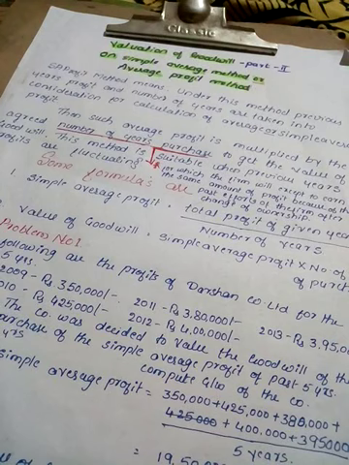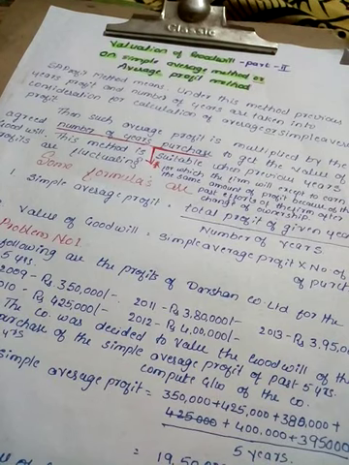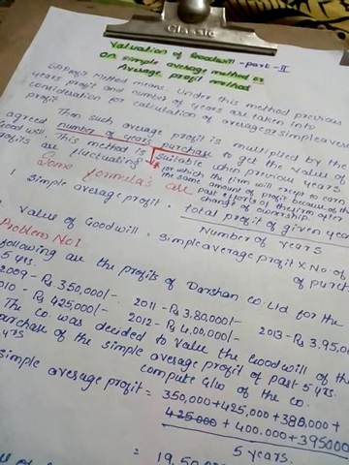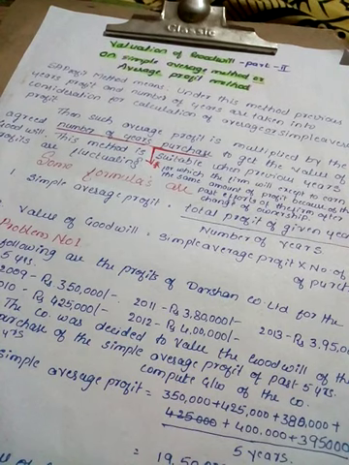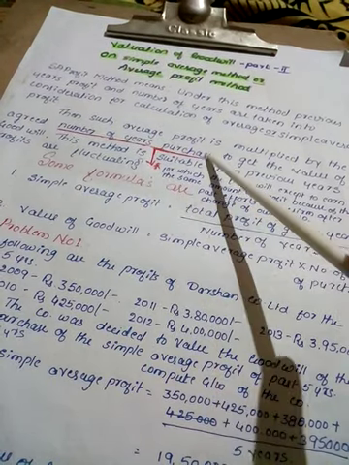For example, for 5 years or maybe 10 years after changing the ownership, the profit should be the same. There should not be any changes in the profit of the company in the following years. That may be for 5 years or for 10 years. That period is considered as the number of years of purchase.